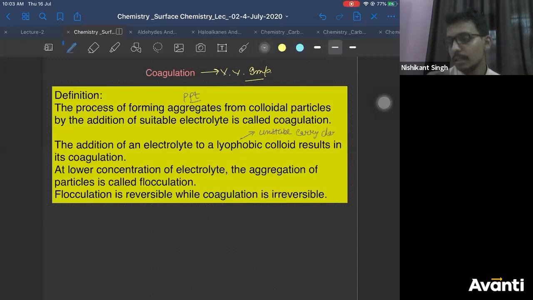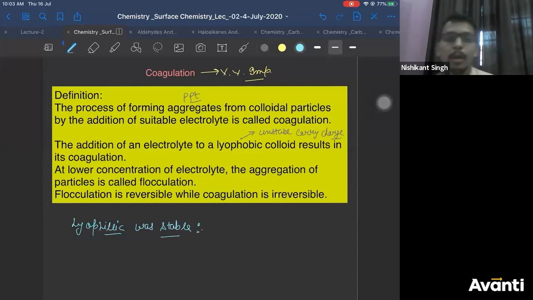One more thing I told you, lyophilic was stable. Why was lyophilic stable? Anybody? It does not carry charge, first of all. The other thing was, lyophilic means liquid loving. So if there is a colloidal particle, there will be a lot of solvent or liquid molecules around it.